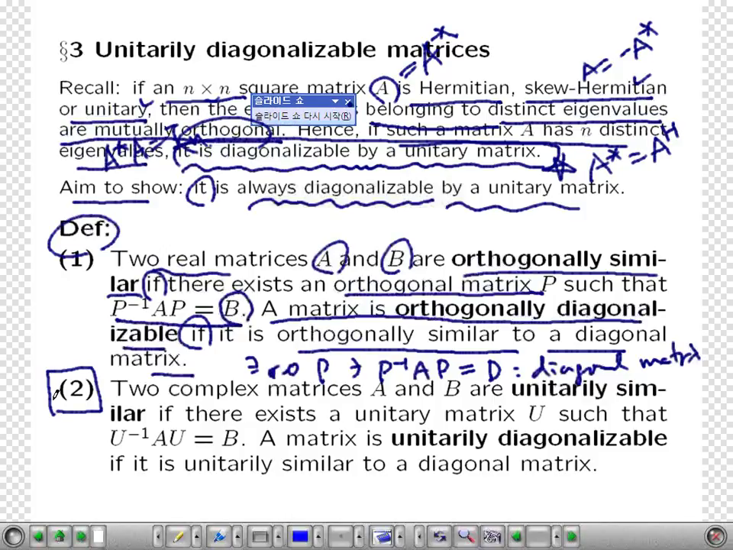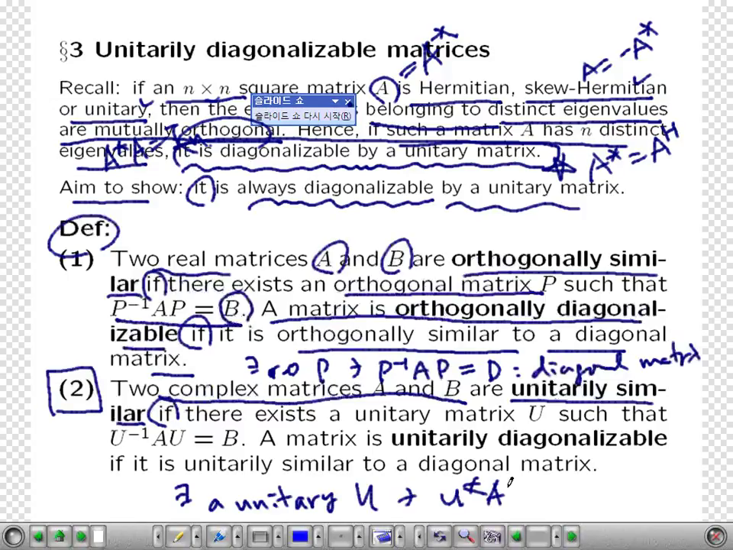Now, in chapter 7, we start with complex matrices. Suppose we have two complex matrices A and B. Those matrices are called unitarily similar if there exists a unitary matrix U such that U star AU is equal to B. Then we call A and B unitarily similar.